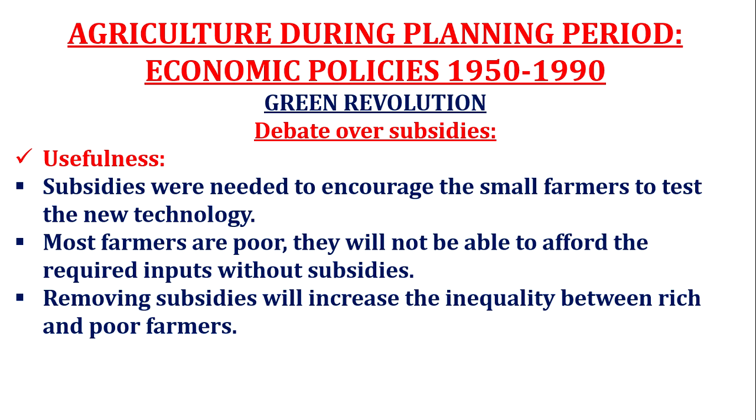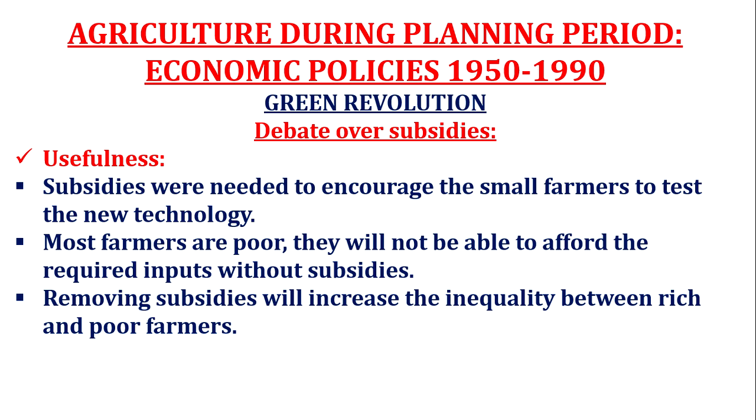That was the view of some economists, that most farmers at that time were poor, so subsidy was required. They also considered that removing subsidies will increase the inequality between rich and poor farmers.